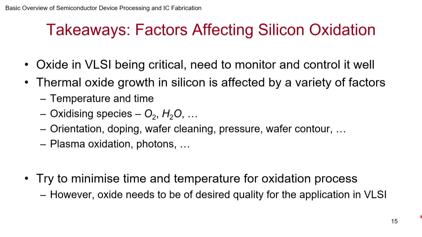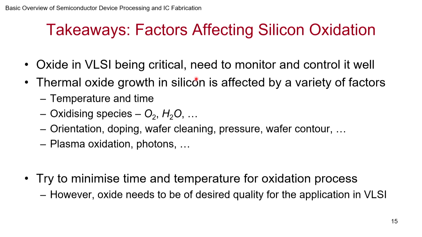So let's see what are the takeaways on the factors affecting silicon oxidation. Oxide in VLSI being critical, we need to know very well how much is grown and what is the quality and so on. So that's why a lot of research has gone into this. And what I have shown is just some examples. There are people who try all sorts of ways to enhance the rate of oxidation or get a better quality oxide and so on. Okay.